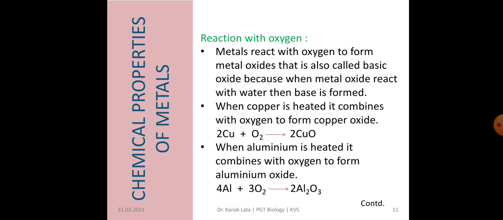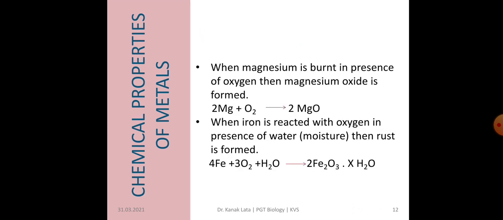So that is why they are called basic oxide. For example, when copper is heated, it combines with oxygen, then they form copper oxide. Here the reaction is given, copper plus oxygen forms copper oxide. When aluminum is heated, it combines with oxygen to form aluminum oxide. Aluminum plus oxygen forms aluminum oxide. Like that, when magnesium is burned in presence of oxygen, then magnesium oxide is formed. Mg plus O2 forms MgO, that is magnesium oxide.